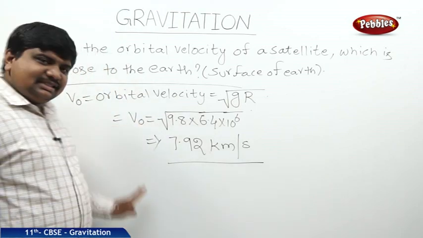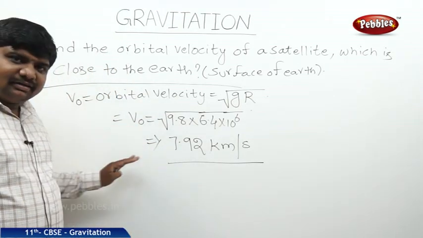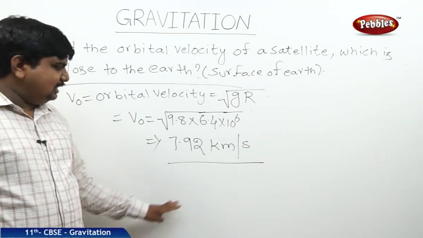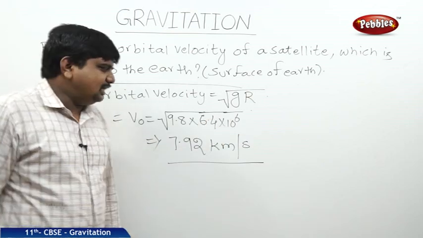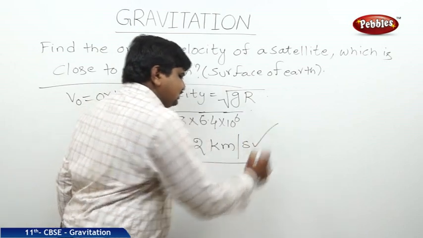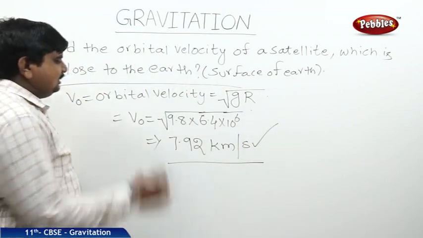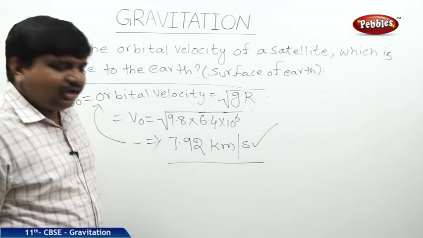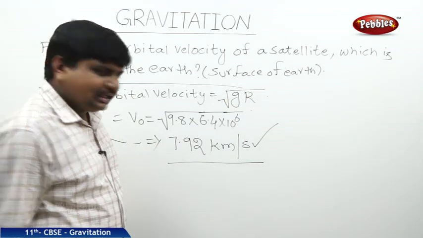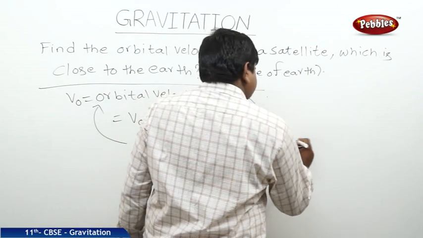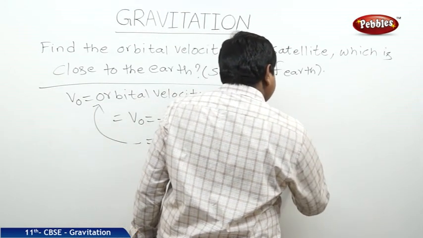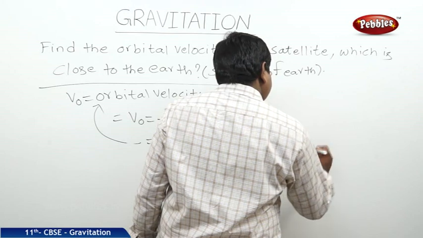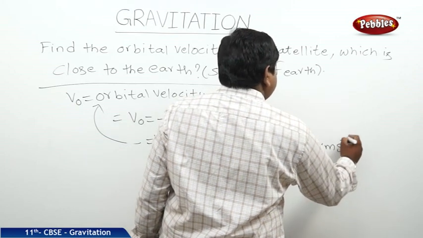The orbital velocity means that a planet or satellite which is revolving around the earth, exactly on the surface of the earth, should have this much velocity to rotate in the circular path. That is called orbital velocity. This is 7.92 kilometers per second. This can be written as 7.92 kilometers second inverse also.